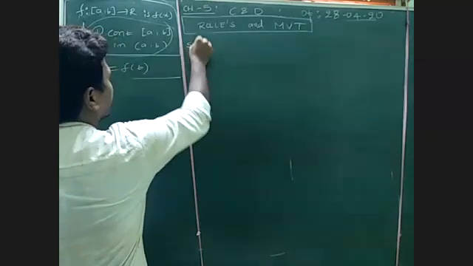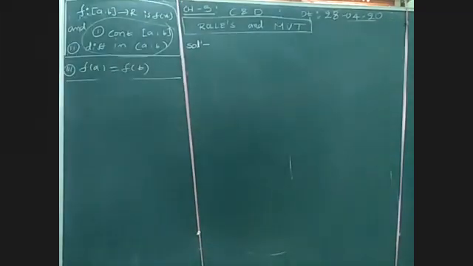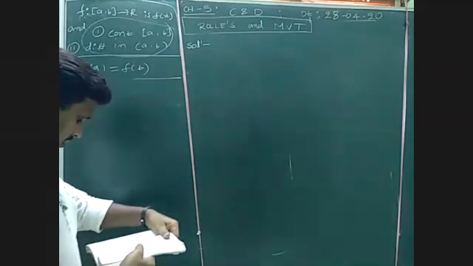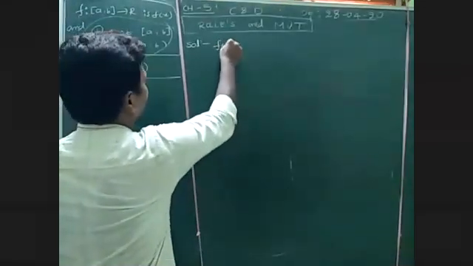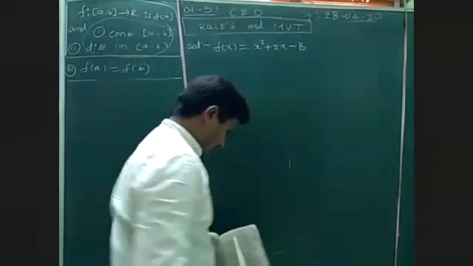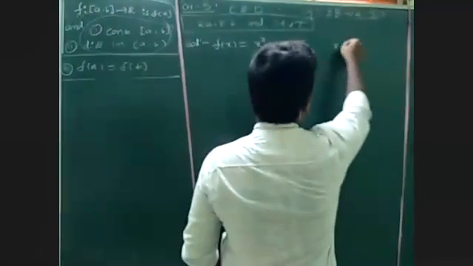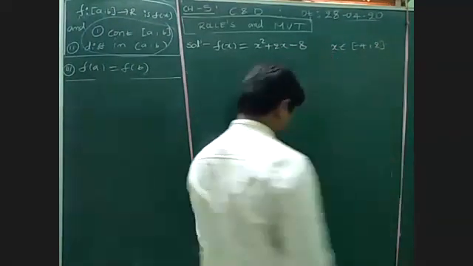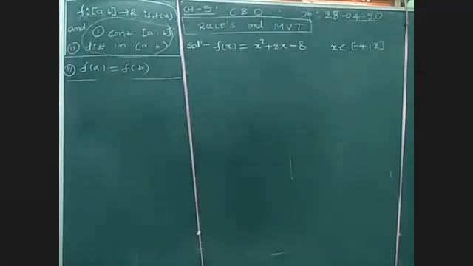Solution: here the function is f of x equal to x square plus 2x minus 8, and the given interval is x belongs to minus 4 comma 2. This is the question given.